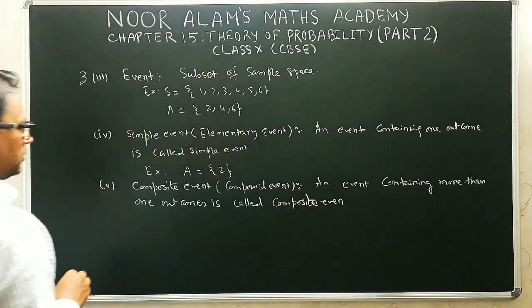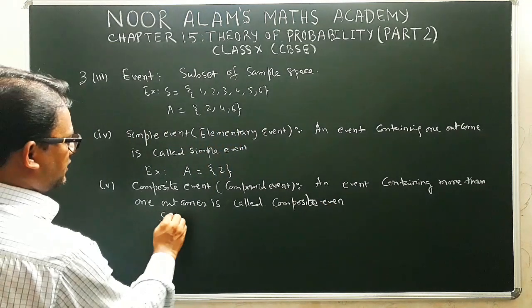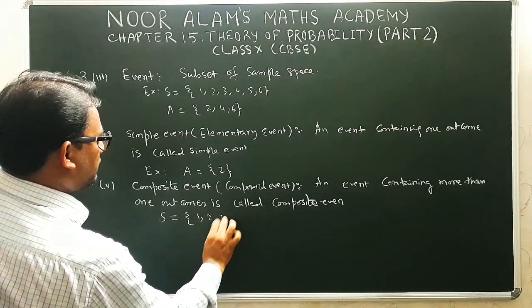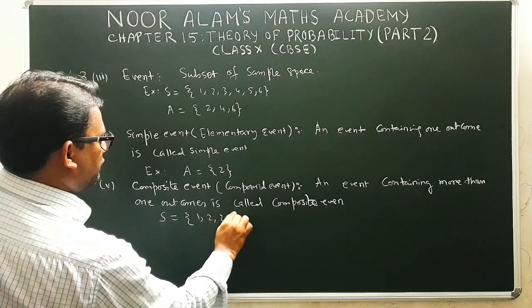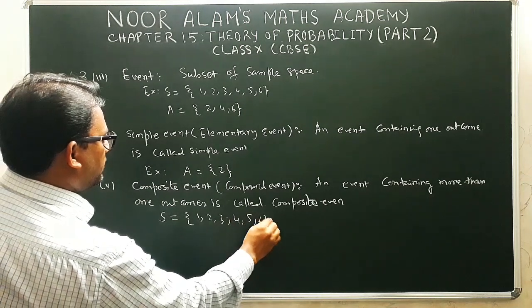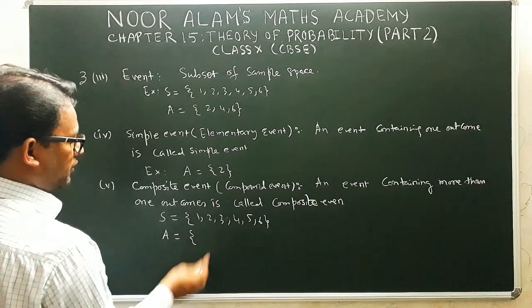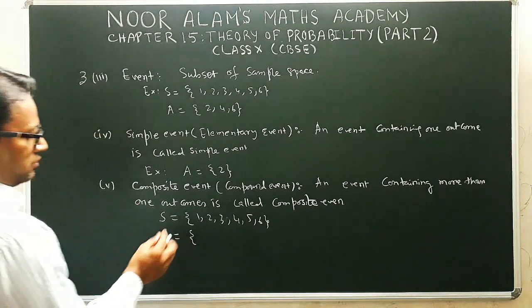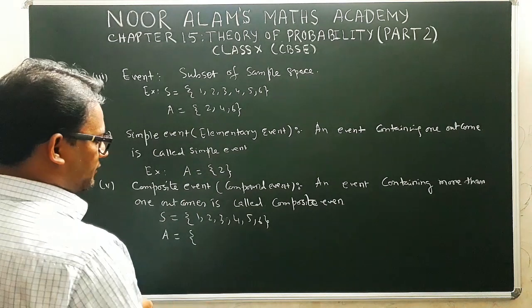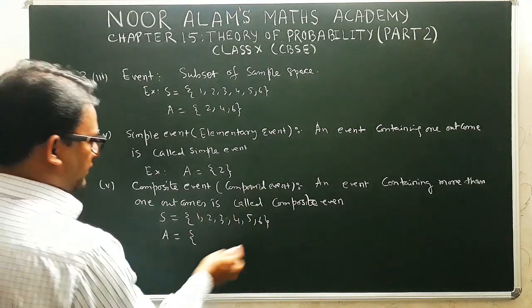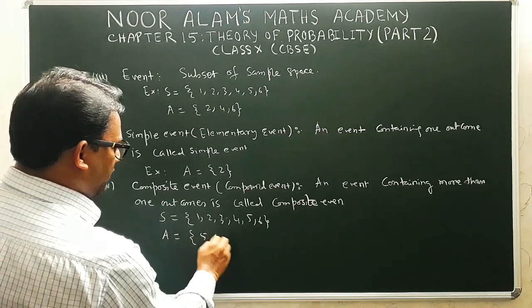Okay. So now if we consider our sample space of throwing a die, containing 1, 2, 3, 4, 5, 6, and if we form a subset or event where we want only the outcomes which are greater than 4, so we have only 5 and 6.